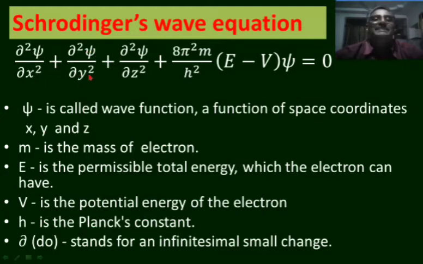This ∂²ψ/∂y² represents an infinitesimal change in the value of ψ with respect to a small change in the y coordinate, and this ∂²ψ/∂z² represents the small change in the value of ψ with respect to the z coordinate. Here m is the mass of the electron, h is Planck's constant, E is the total energy an electron can have, and V is the potential energy.